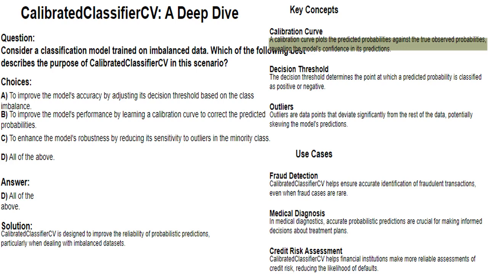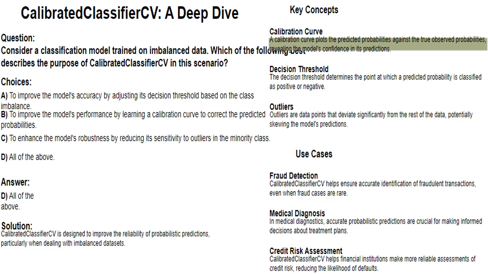A calibration curve plots the predicted probabilities against the true observed probabilities, revealing the model's confidence in its predictions. Consider a model predicting the probability of a customer buying a specific product. A calibration curve would show how well the model's predicted probabilities align with the actual observed probabilities. If the curve is close to the diagonal line, the model's predictions are well calibrated, indicating a reliable prediction of the likelihood of a customer buying the product.